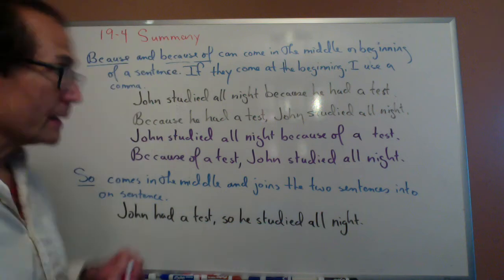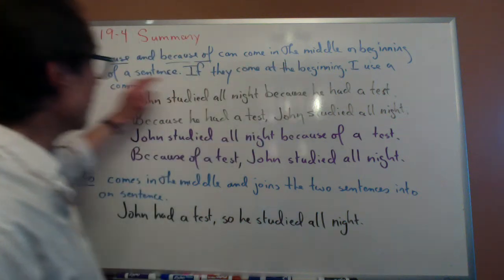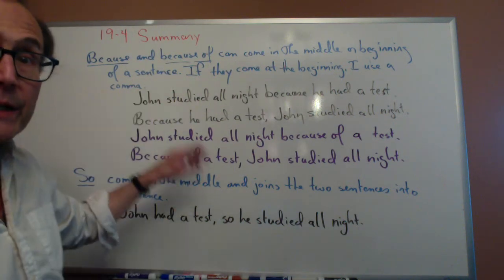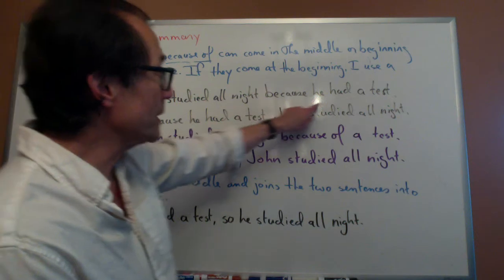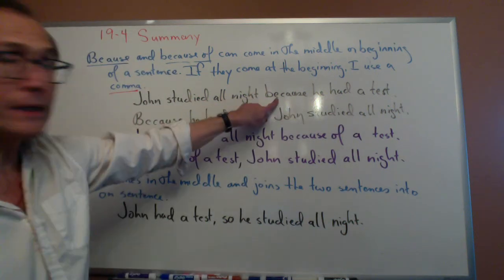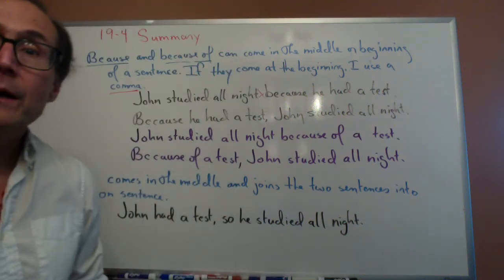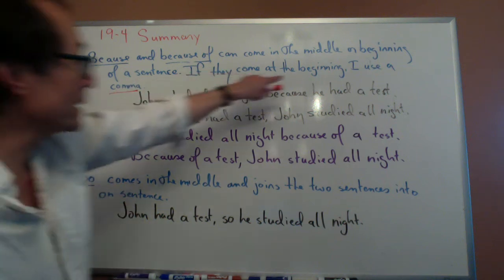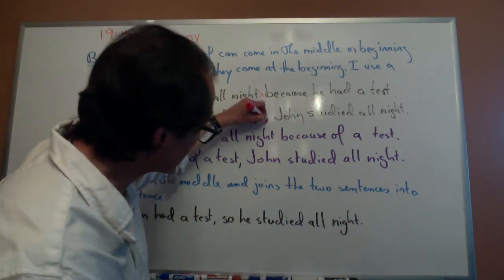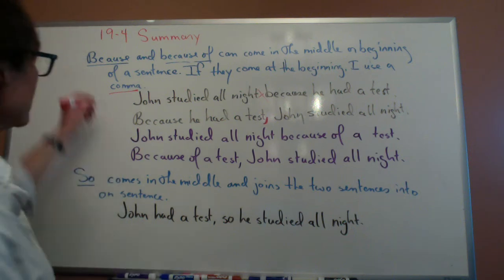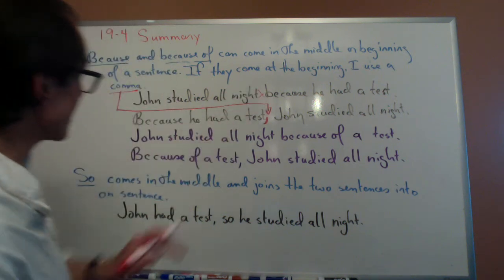So, the first is, the words because and because of can come in the middle or the beginning of a sentence. If they come at the beginning, I use a comma. So I could say, John studied all night because he had a test. Notice that when because comes in the middle, no comma. But if it comes at the beginning, I'll say, because he had a test, comma, John studied all night. So, when because comes in the beginning of a sentence, I use a comma.